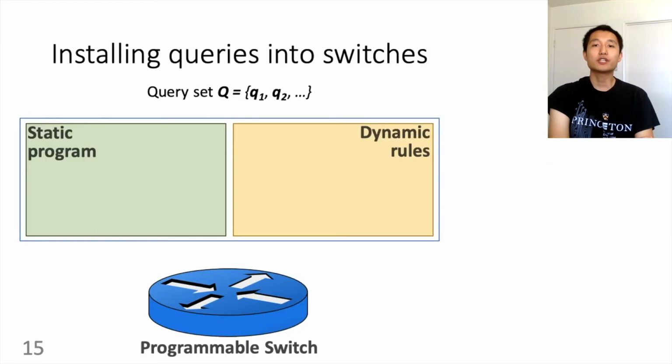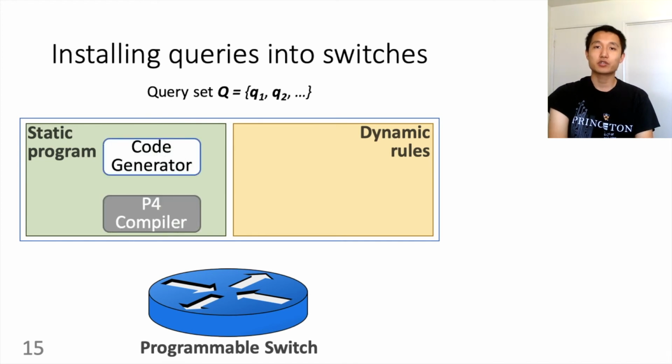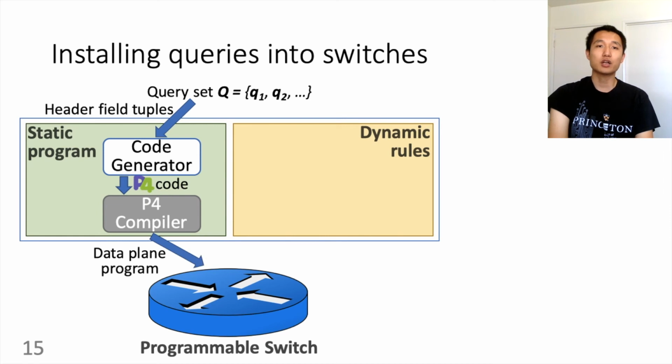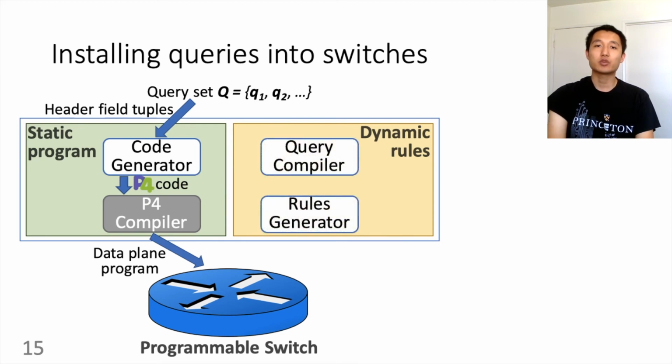We follow a two-phase process to install queries into the data plane. First, we need to extract the header fields used by the queries, such as IP source, destination, TCP ports, UDP ports, etc. A code generator will combine this definition with a P4 template and emit P4 code. Subsequently, we feed the P4 code through a target-specific P4 compiler, which outputs the data plane program we can install into the programmable switch. The second phase is to generate the dynamic rules.